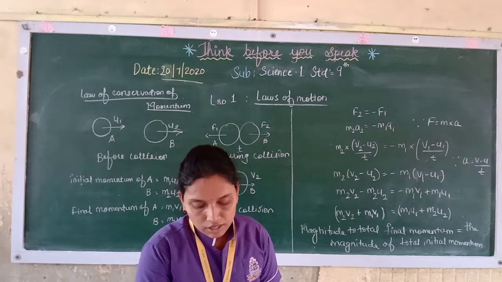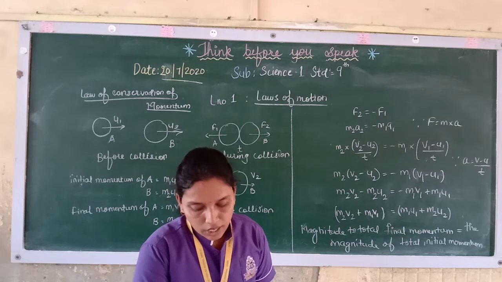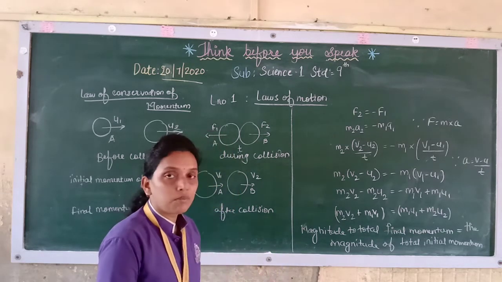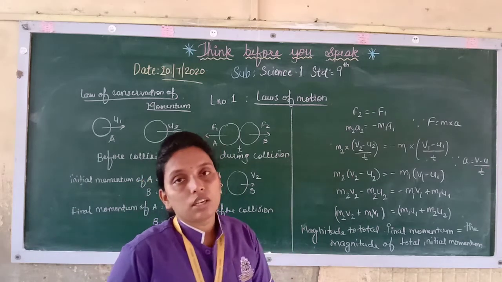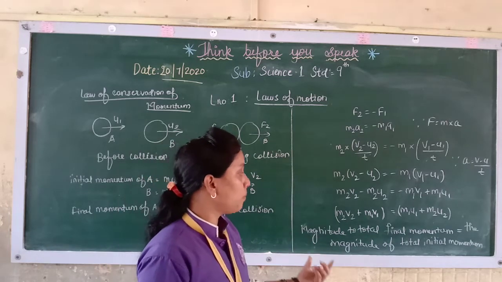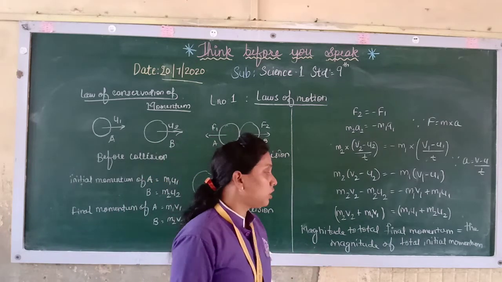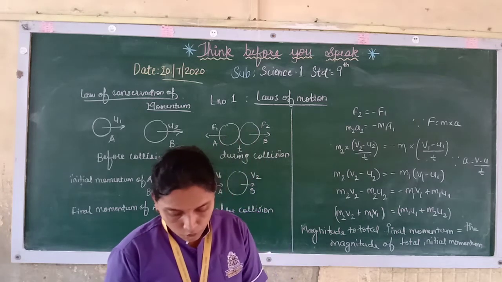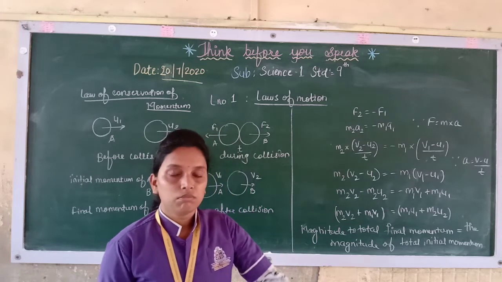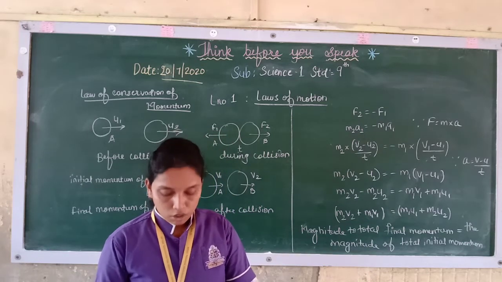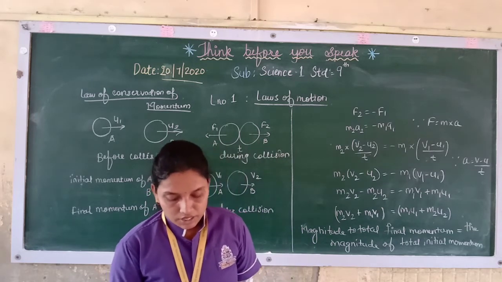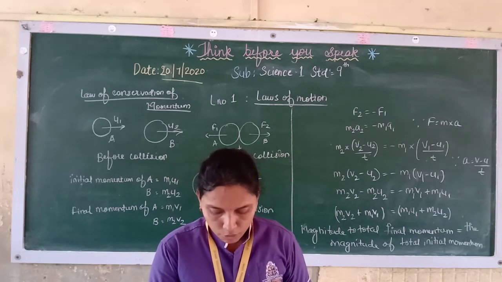Thus, we can also state this corollary as: when two objects collide, the total momentum before collision is equal to the total momentum after collision.